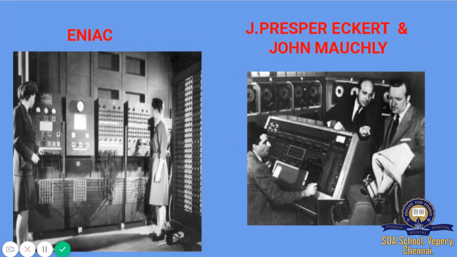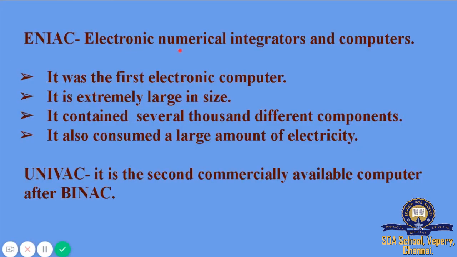Next thing is ENIAC, and it was invented by J. Presper Eckert and John Mauchly. ENIAC is Electronic Numerical Integrator and Computer. It was the first electronic computer, and it is extremely large in size, like it needs a space like half of a room. It contains several thousand different components. It also consumed a large amount of electricity.